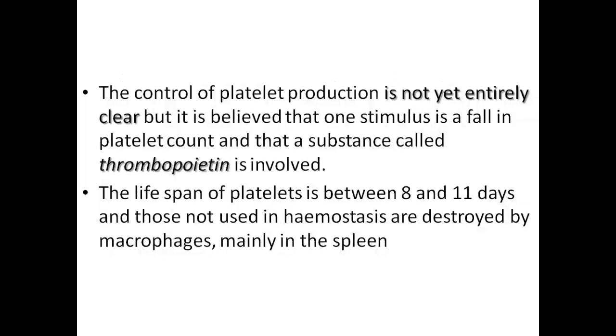Thrombopoietin is a protein related to platelets. So how they can be formed is only by speculation: if there is a stimulation or loss of blood somewhere, there will be a fall in the amount of platelets.